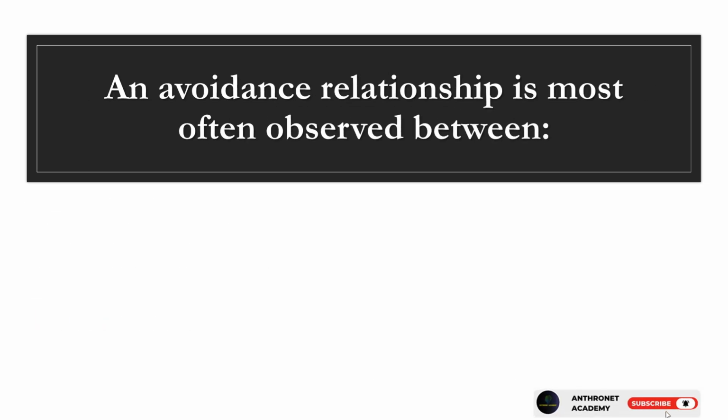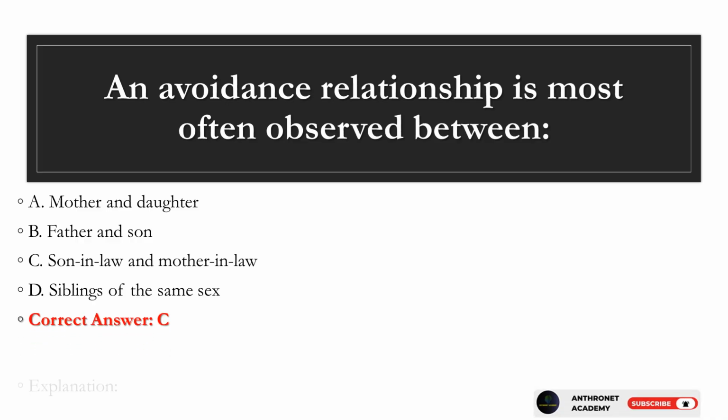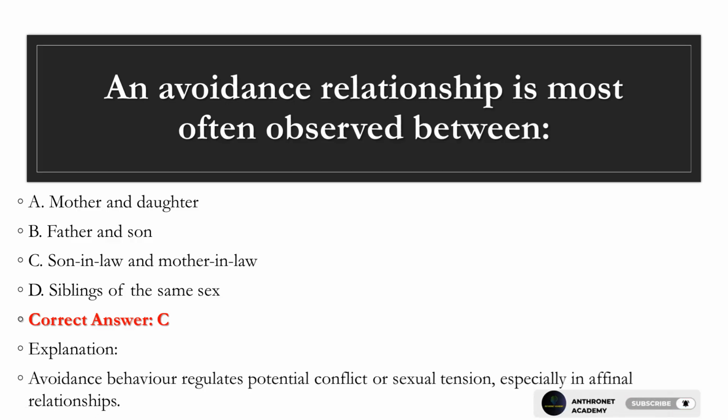Question 27. An avoidance relationship is most often observed between A. Mother and daughter. B. Father and son. C. Son-in-law and mother-in-law. D. Siblings of the same sex. Correct answer, C. Explanation. Avoidance behavior regulates potential conflict or sexual tension, especially in affinal relationships.